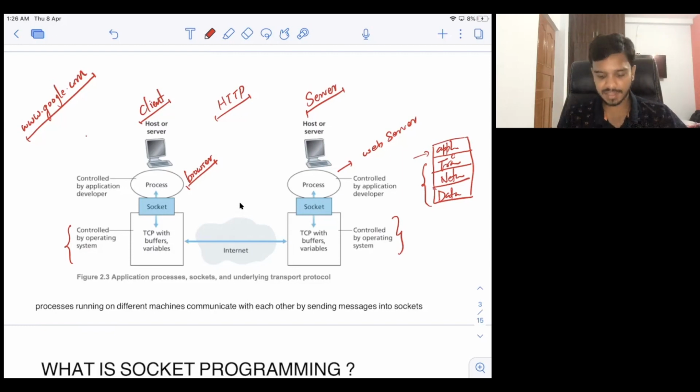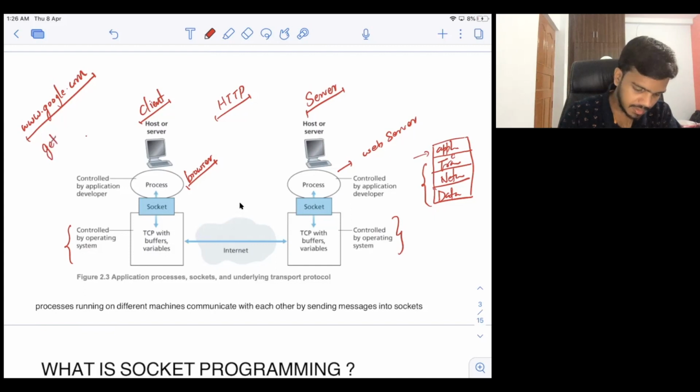Now, what are sockets? If you see, the socket is in between. This is TCP, which is the transport layer, this is the application layer, and the socket is in between both of them. So the socket is kind of an intermediate here. If you want to send some data to some other server, for example here, first you have to pass the data through the socket. Let's say in this case, the data will be a GET request that I'm making here.